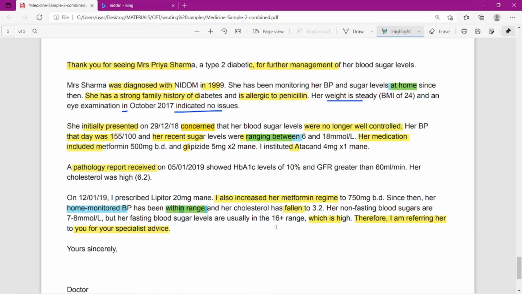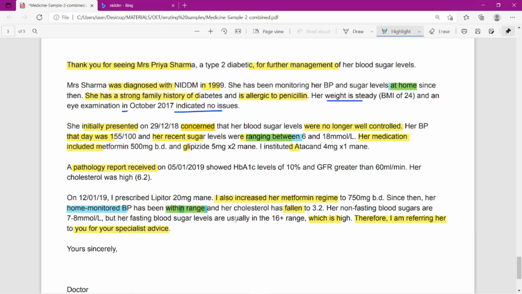And her cholesterol has fallen. Reduced, declined, limited, it's limited to 3.2, and her non-fasting blood sugars are this much value, comma, but her fasting blood sugar levels are usually in the 16th range.